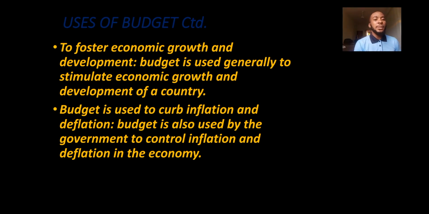Now, take for instance, if the agricultural sector is actually doing well, you and I will know because food products will be everywhere, farm produce will be everywhere. In this case, you can confidently say that there's economic growth in the agricultural sector. So it's very visible. It helps us to checkmate economic growth, given that government spends on those sectors that are not doing well, or improves the ones that are doing well, to bring them up to another level.